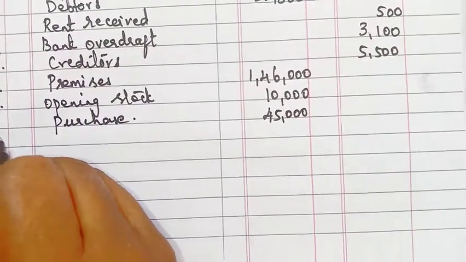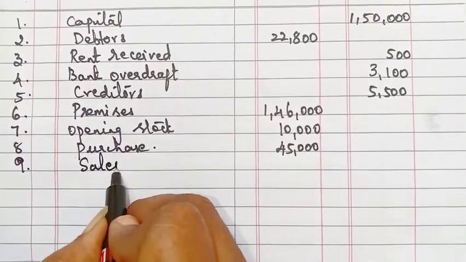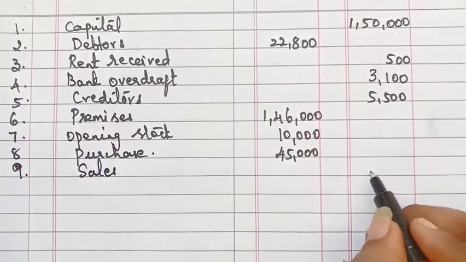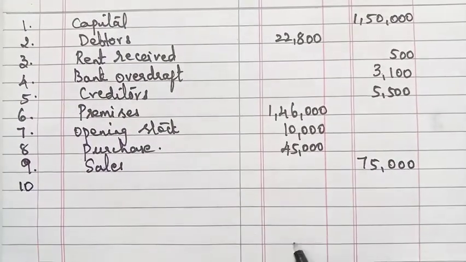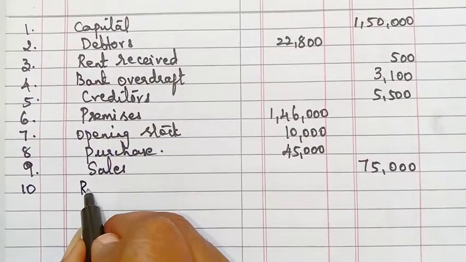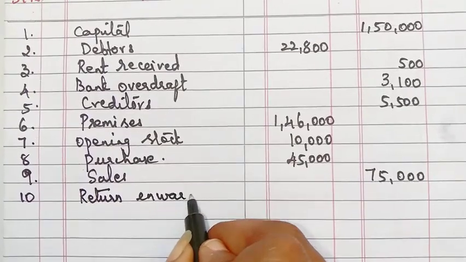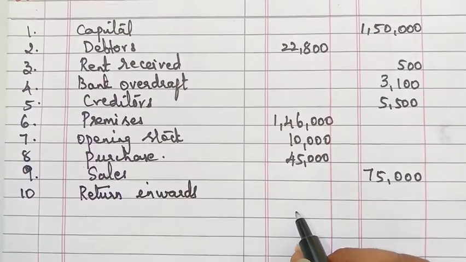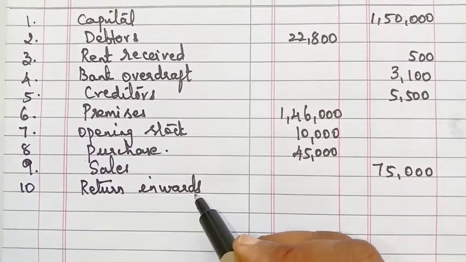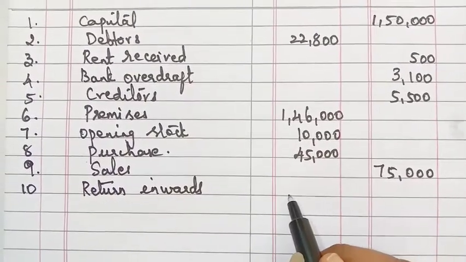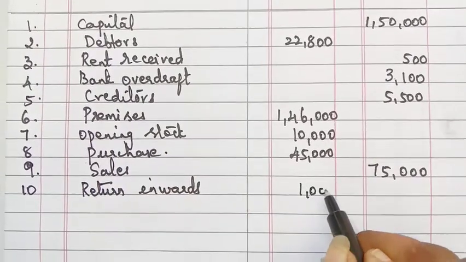Next, the ninth one, sales. Sales come in the credit side as 75,000. Next, the 10th one, return inwards. Return inwards means sales return. Sales will come in the credit side, so sales return or return inwards will come in the debit side as 1,000 rupees.